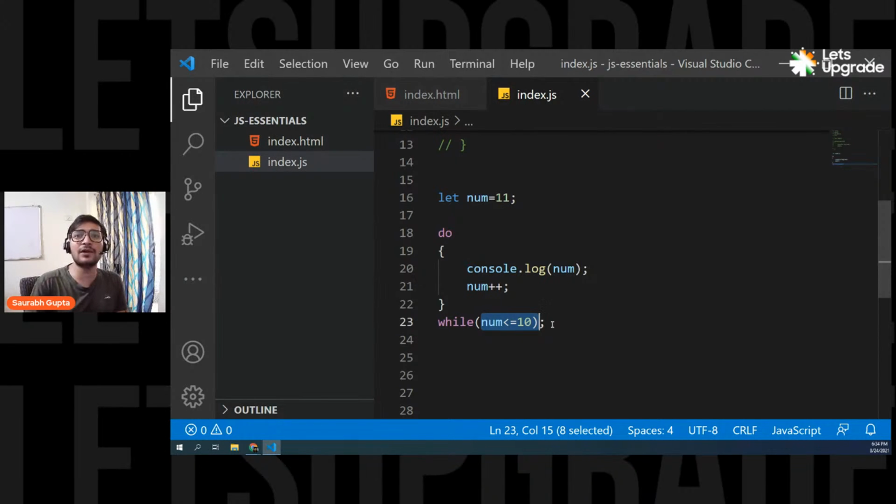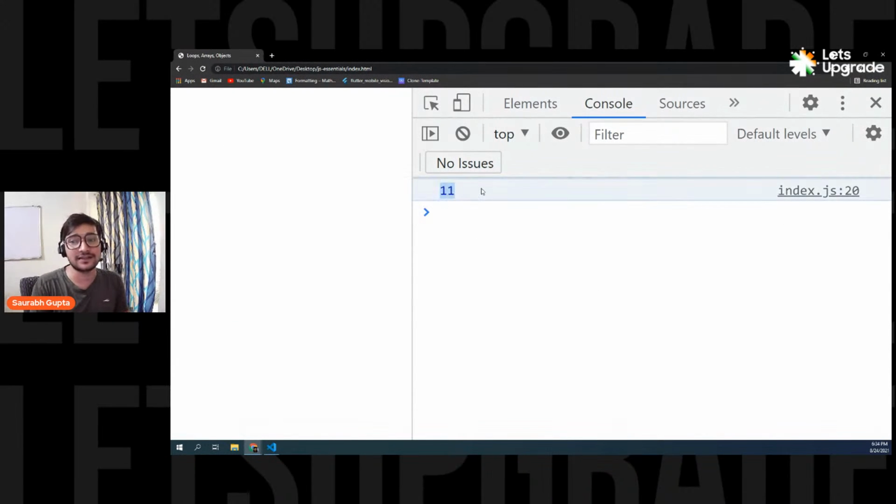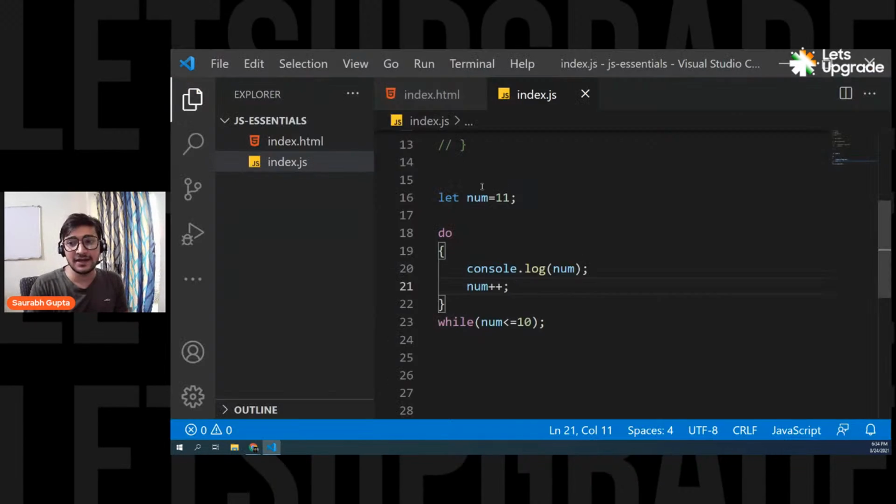That means for the first time only my condition is false. But it doesn't matter because it's a do while loop. It is executing the code first and then checking the condition. So I don't care if the condition is wrong or right. I'm simply going to execute it at least once, like this. Fine, num is 11. First I'm doing it, so do print the num. Oh fine, I print 11.